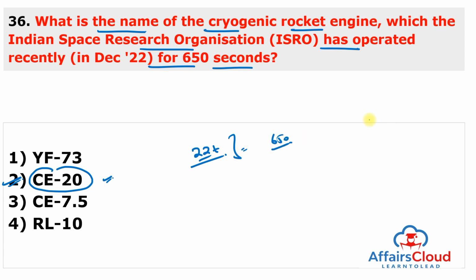The activity was carried out at the cryogenic main engine and stage test facility of the ISRO Propulsion Complex, which is situated in Mahendragiri in Tamil Nadu. And this CE-20 engine is designed and developed by the Liquid Propulsion Systems Centre, which is situated in Kerala. So, just remember the question as same as in the slide.